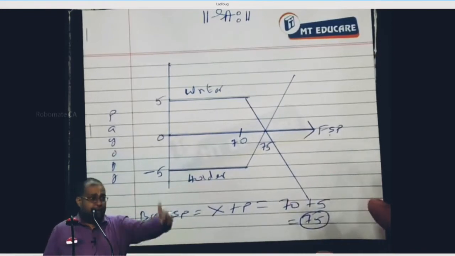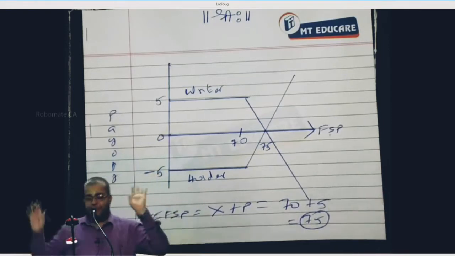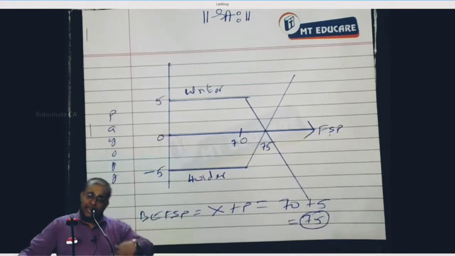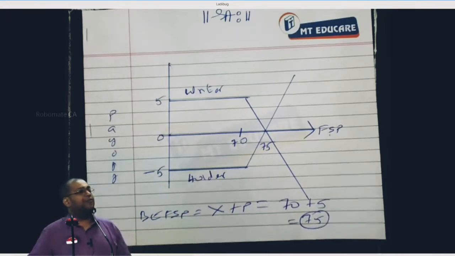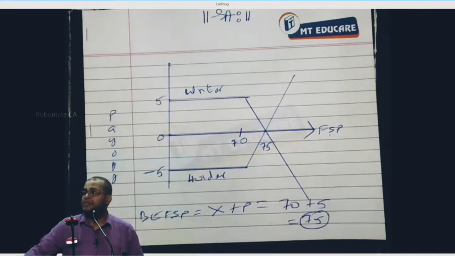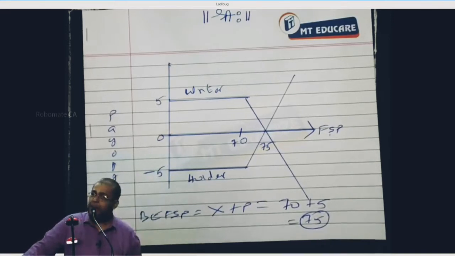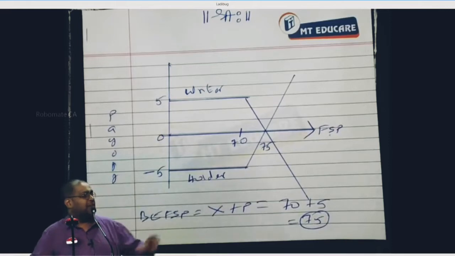If the FSP is more than break-even FSP, who makes profit? Holder. Who makes loss? Writer. If the FSP is less than break-even FSP, who makes profit? Writer. Who makes loss? Holder. Holder's maximum loss? Premium. Writer's maximum gain? Premium. Holder's maximum gain? Unlimited. Writer's maximum loss? Unlimited. That is what I have to understand by the nature of the call option.